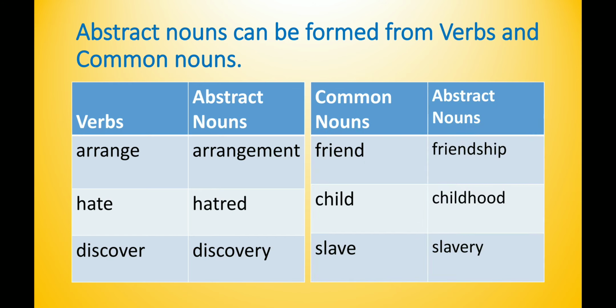Look at some examples of abstract nouns that form from common nouns. Friend is a common noun. Friendship is an abstract noun. Child is a common noun. Childhood is an abstract noun. Slave is a common noun, while slavery is an abstract noun. So we can say that by adding a letter or a set of letters at the end of words, we can change adjectives, verbs and common nouns to abstract nouns.